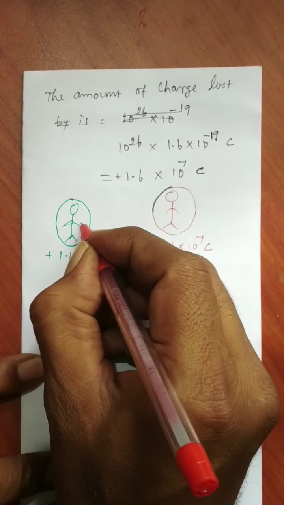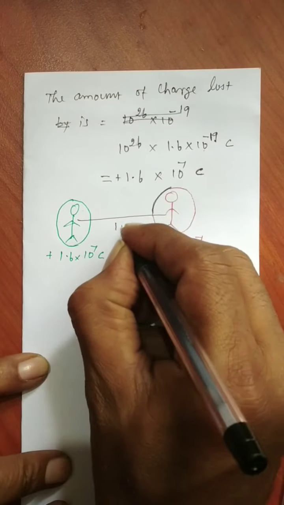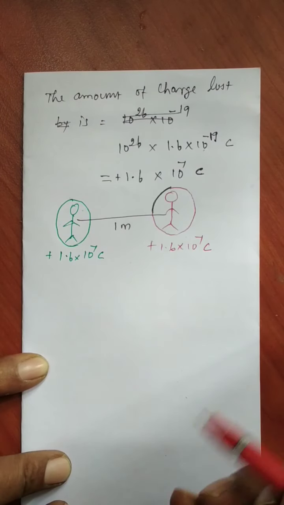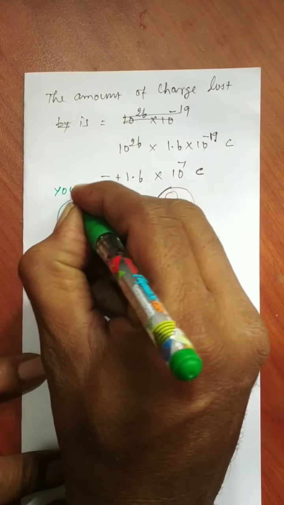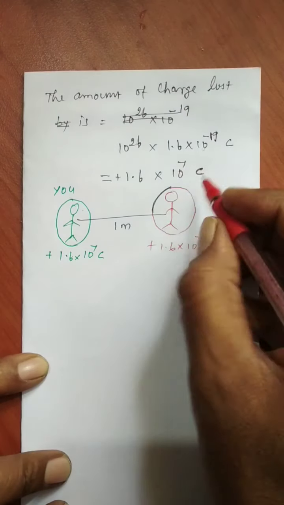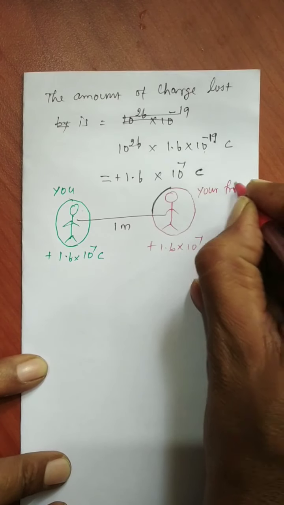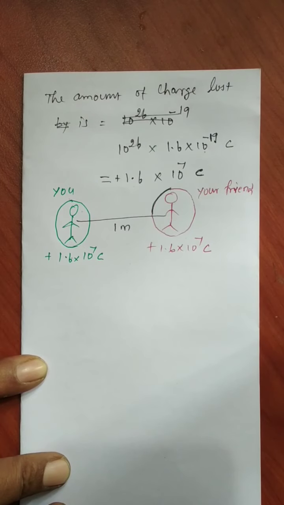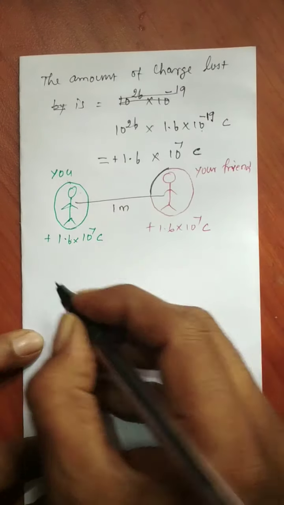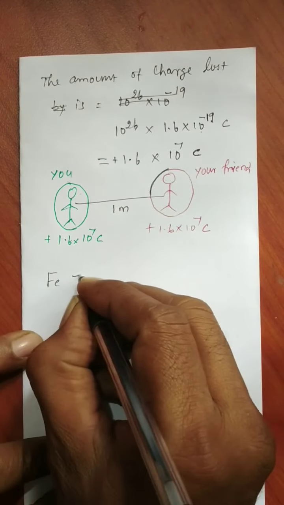So you both are separated by a distance of 1 meter. This is you, and this is your friend. Both are separated by a distance of 1 meter. So we know the formula from Coulomb's law. What is the formula? The electrostatic force between both of you is F is equal to